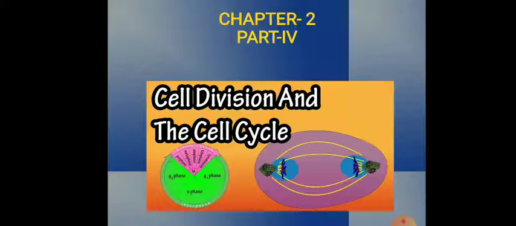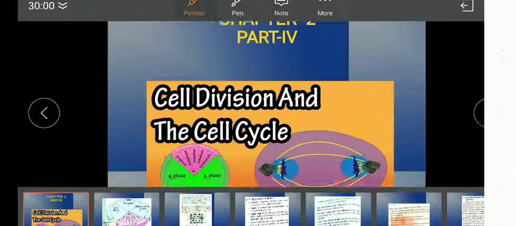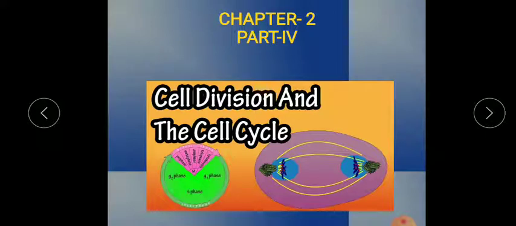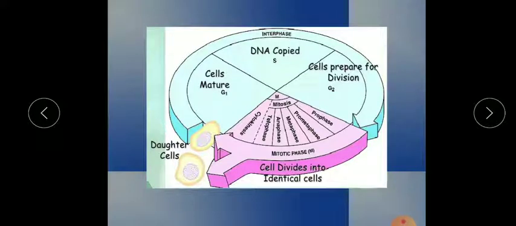So this is part 4. As you know, children, I am making small videos and I am trying to cover one single topic so that you can understand easily and you are able to see what is going on. In my last video, I explained what the cell cycle is and what mitotic cell division is. So here you all know about the interphase and the mitotic phase: prophase, metaphase, anaphase, telophase. If you remember the diagrams and a few important points that I have explained, then you will find it easy. It is very interesting.